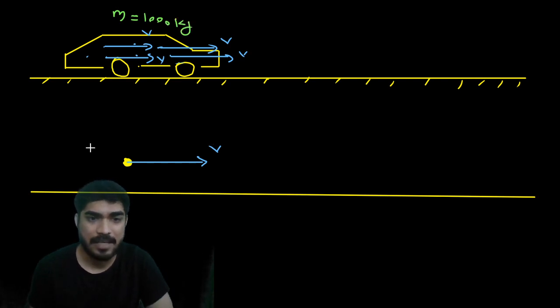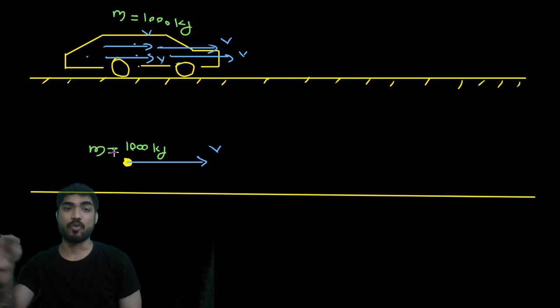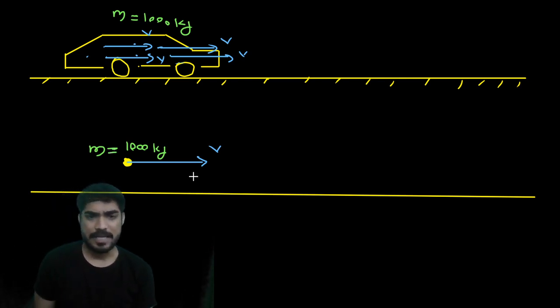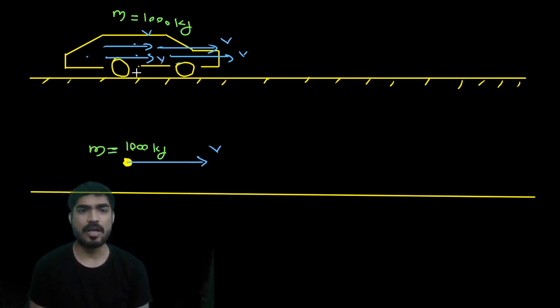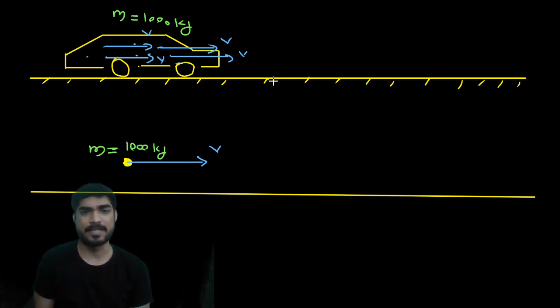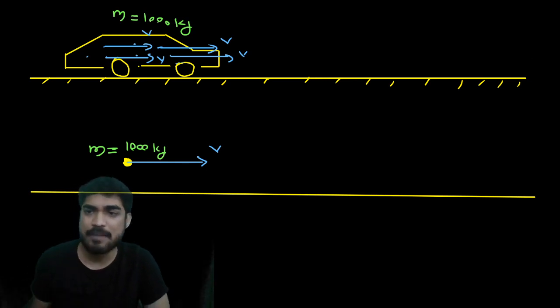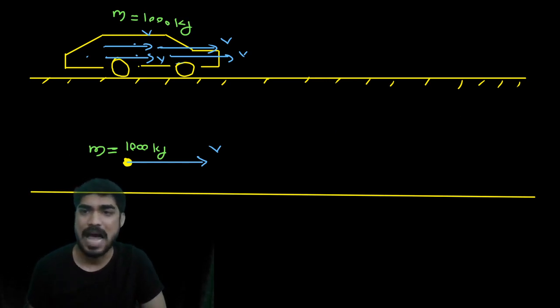Then my friend, I will assume that the entire 1000 kg is concentrated at a particle, and that particle is moving with the same velocity v. So if I calculate v, here also all the particles will have the same velocity. If v equals 10 meters per second, every particle will have 10 meters per second. So here I can assume the car as a single particle. This will be dynamics of particle. Is it clear to you?